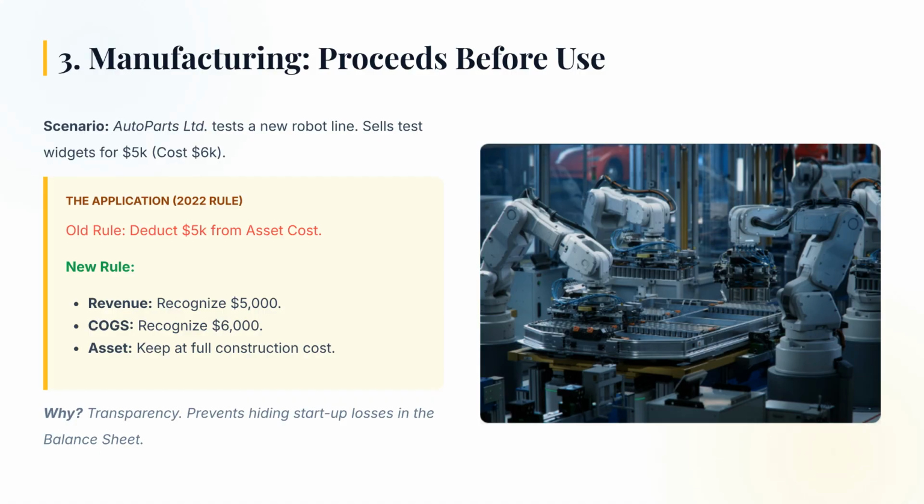Now, let's look at manufacturing and the critical 2022 amendment. Auto Parts Limited is testing a new line. They sell the test scrap for $5,000. Under the new rule, we record that $5,000 as revenue and the cost to make it as cost of goods sold. We do not reduce the price of the machine.